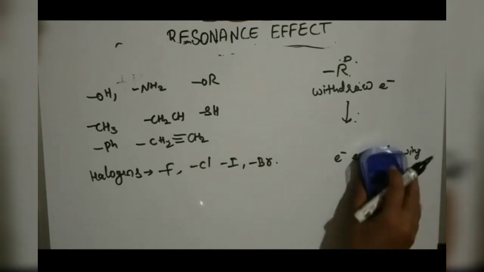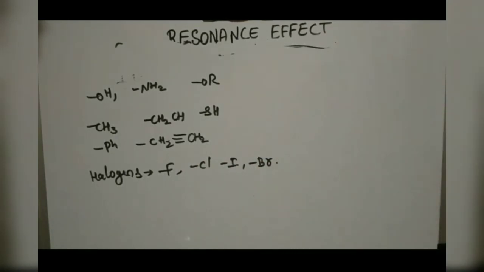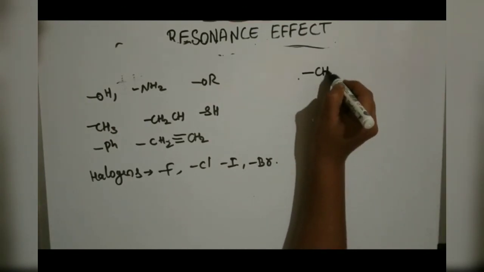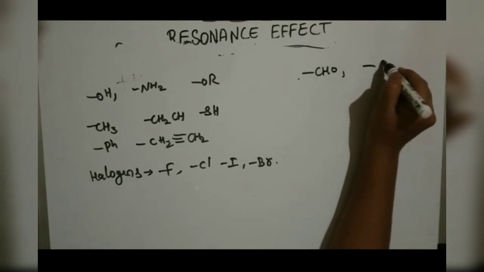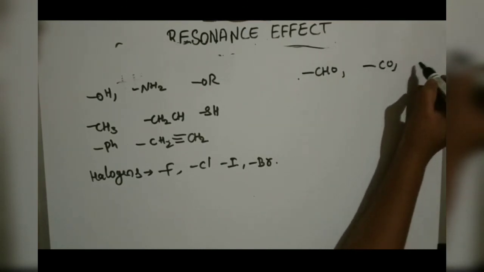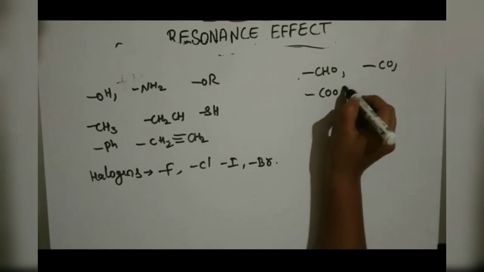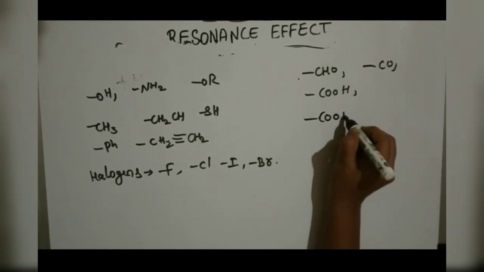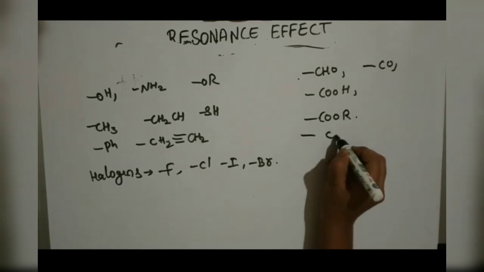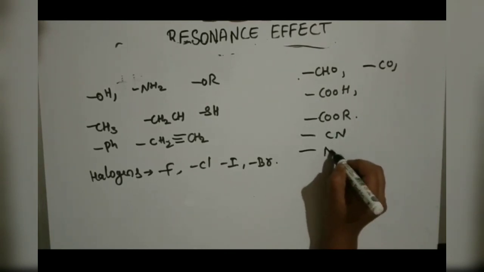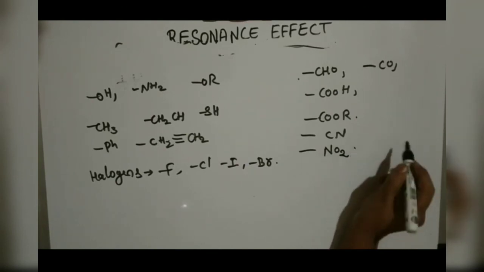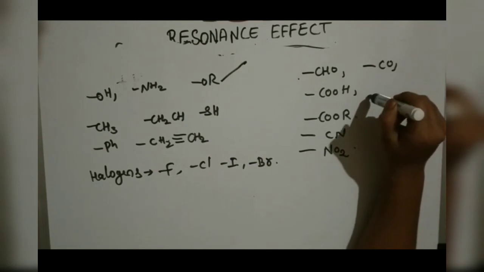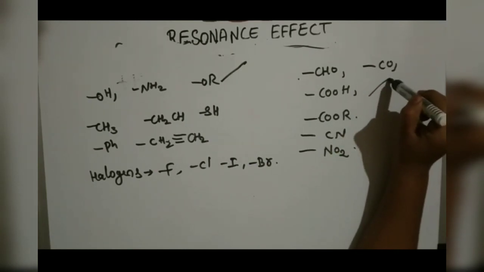Under the minus R effect, we have molecules such as aldehyde, CHO, ketone, carboxylic acid, ester group, COOR, cyanide, and nitro group. So these are examples for the plus R effect, and these are all examples for the minus R effect.